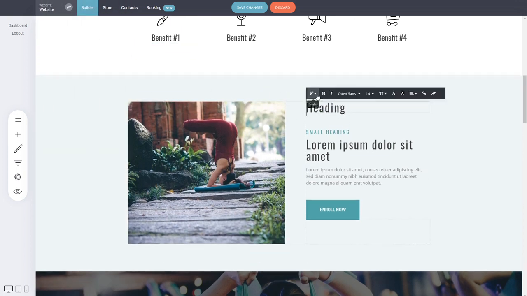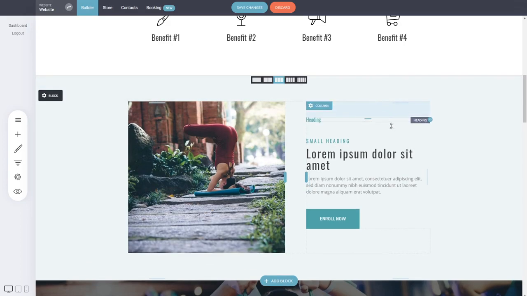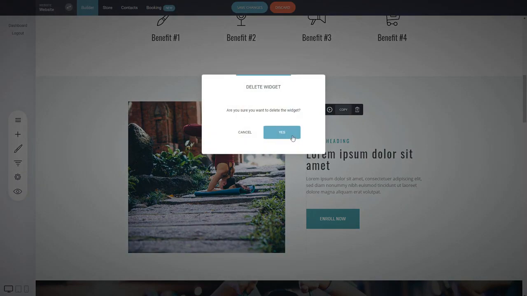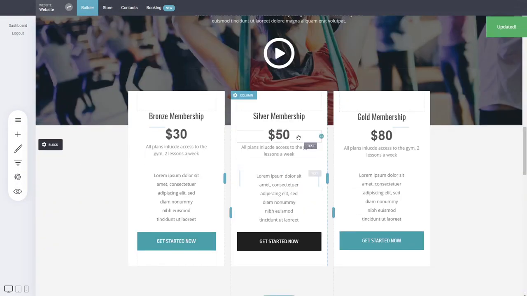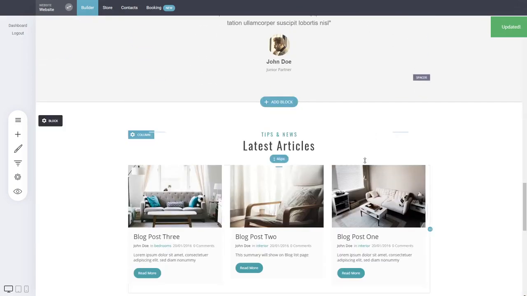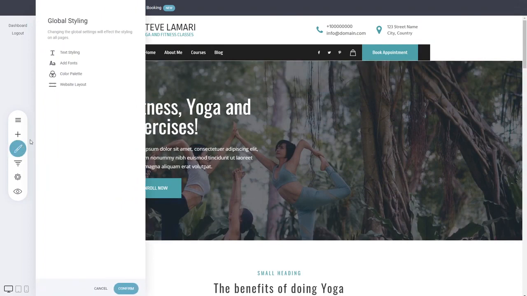So when you add now any H tag, it comes with the original one. So this is the H1. If you go and switch to the H4, for example, it was the green one. So you can easily see it here. So this way you can use the global styling to modify the text globally for all the pages. As you can see, it affects all the different places on your website, on your funnel, whatever it is.